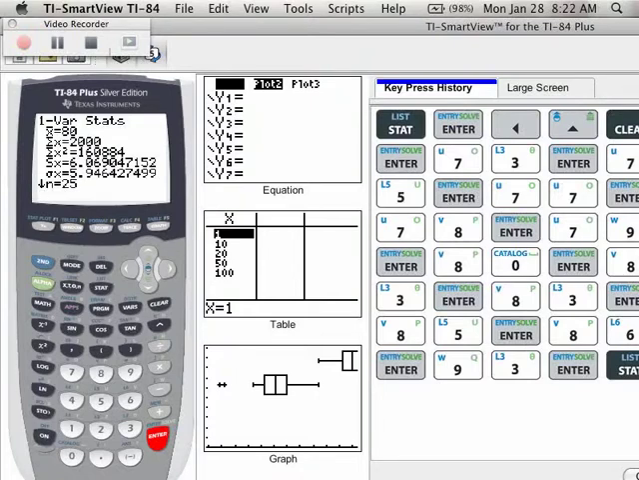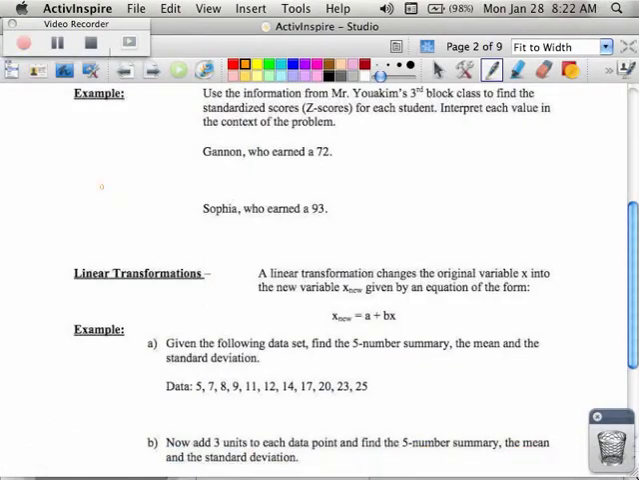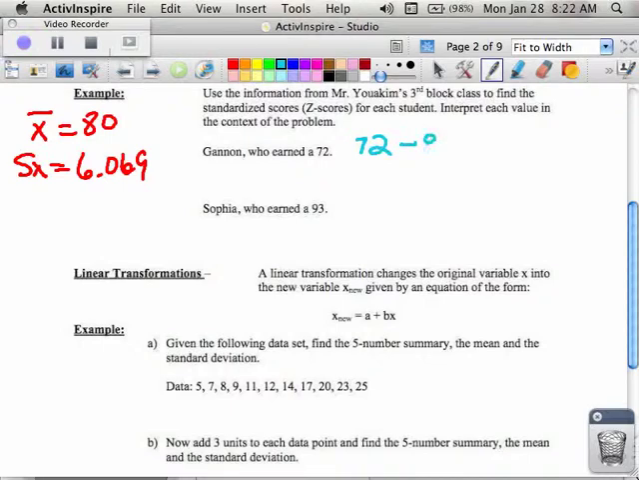And so for us, x bar is 80, and SX is 6.069. So I'm going to use those two numbers and go back and write those down. So I know x bar is 80, and SX, which is my standard deviation, is 6.069. If I want to standardize Gannon's score, what I would do is I would take 72, which was his score, minus the mean, which is 80, divided by the standard deviation, which was 6.069.